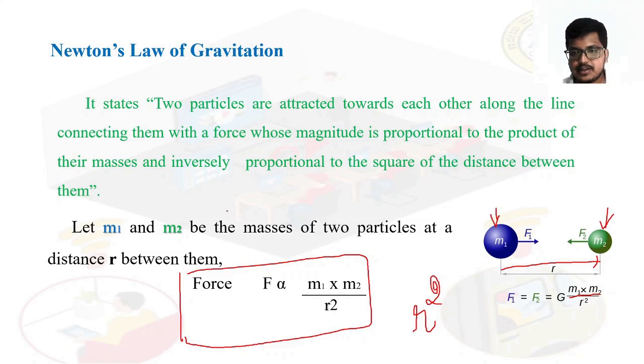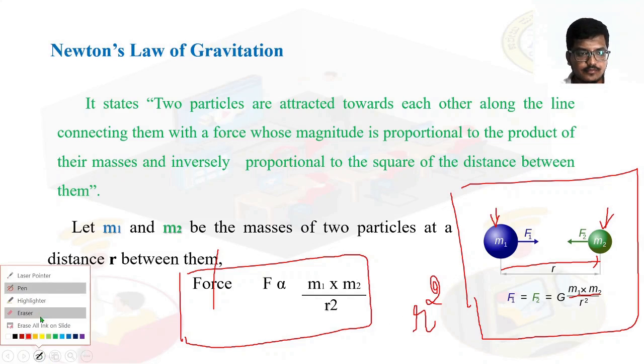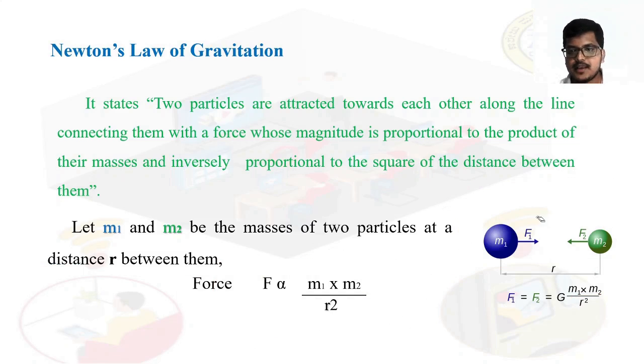By remembering this picture only, you can write the statement. If they ask Newton's laws of gravitation, what can you write? See this figure now. We have to start from two particles.